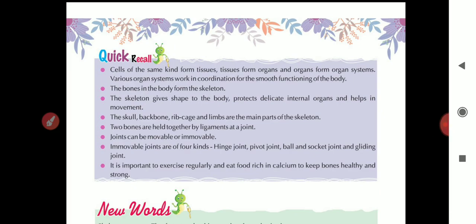We were on chapter number 2, the skeletal system. I have explained the chapter and the chapter was completed. Now, come to quick recall.